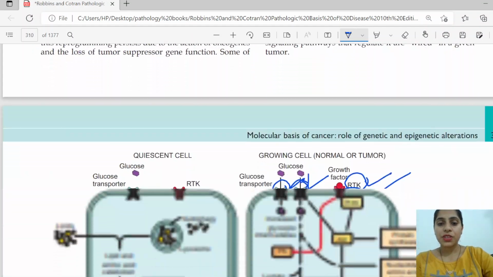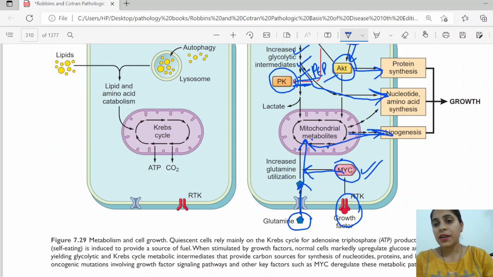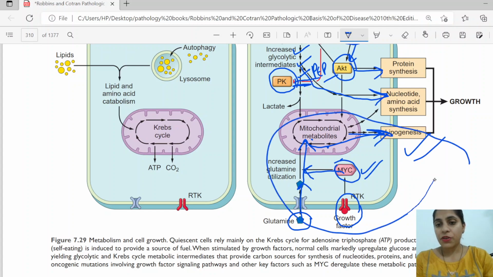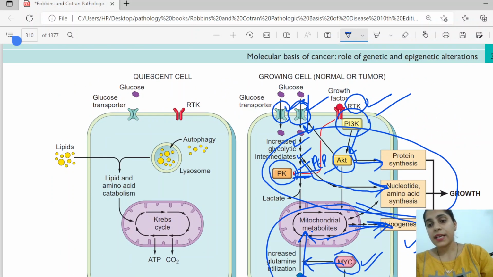So the main function that it is doing here is, with receptor tyrosine kinase, MYC is causing increased utilization of glutamine. Glutamine is entering inside and going to the mitochondria, and its metabolites are mainly leading to lipogenesis. So lipogenesis is mainly dependent on MYC, whereas nucleotide, amino acid and protein synthesis is dependent mainly on the phosphoinositol 3 kinase AKT pathway.